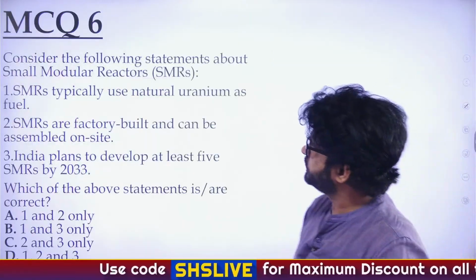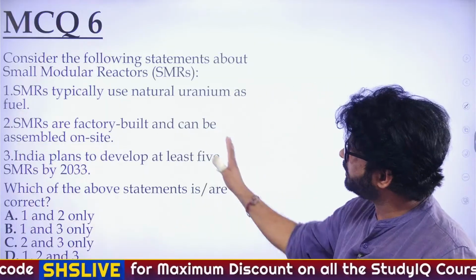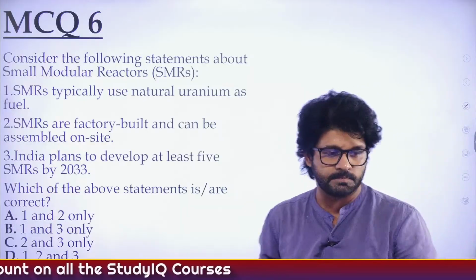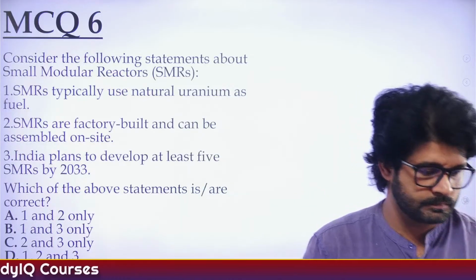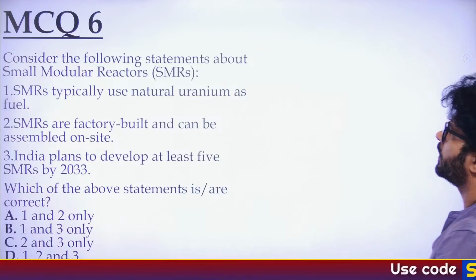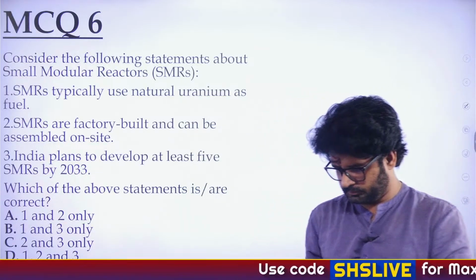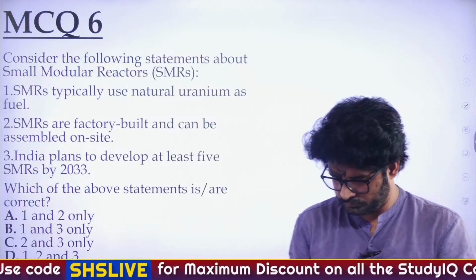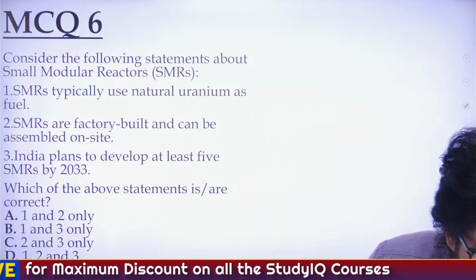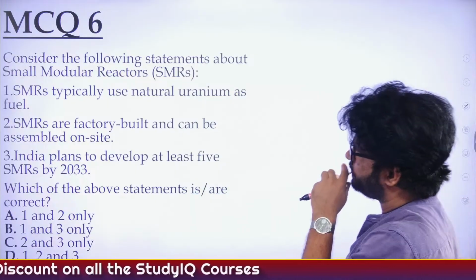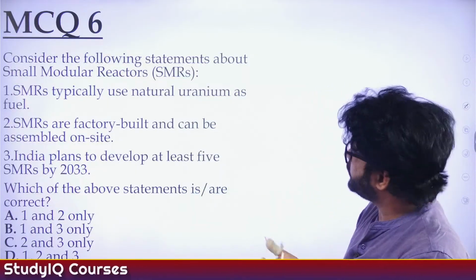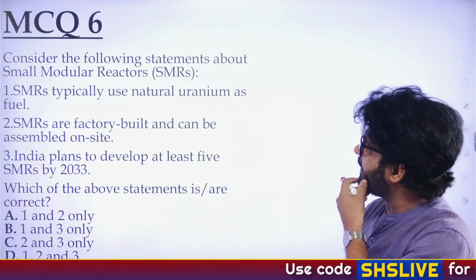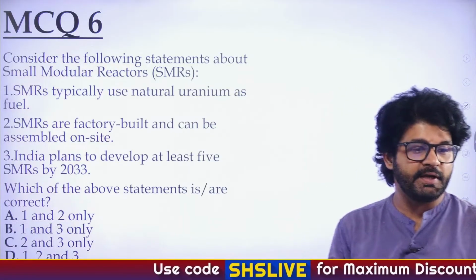MCQ 6. This is not a PYQ. This is an MCQ based on what we have read in the first article related to nuclear energy, small modular reactors. SMRs typically use natural uranium as fuel. SMRs are factory built and can be assembled on site. India plans to develop at least 5 SMRs by 2033.